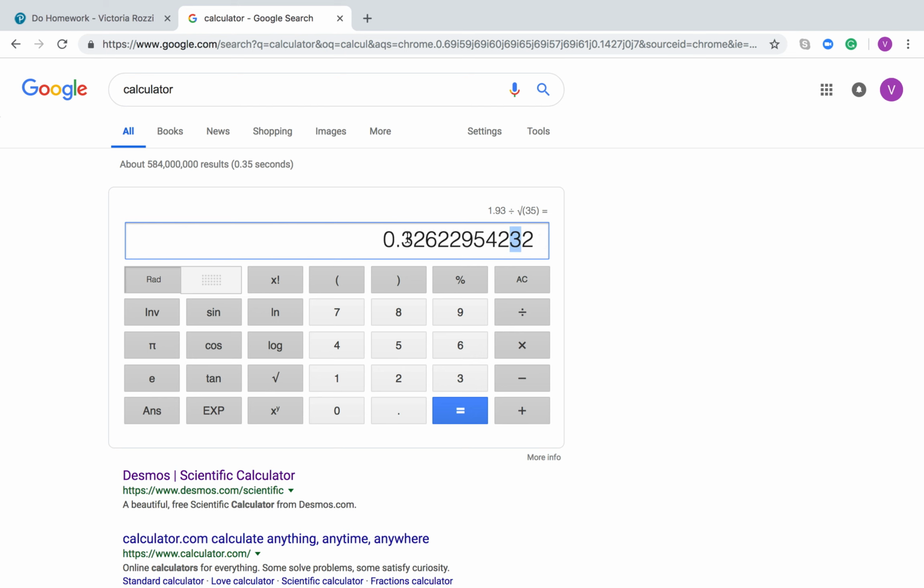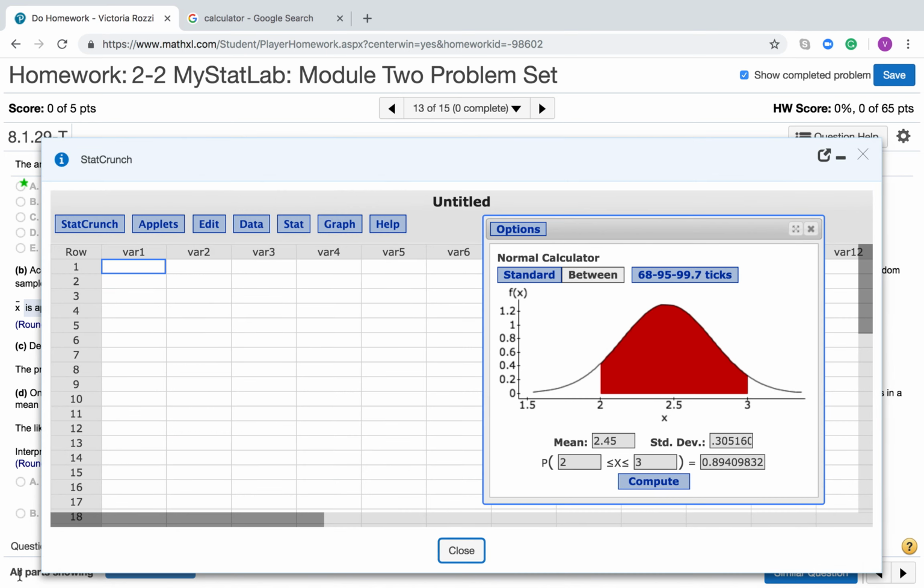So I'm just going to copy and paste this in here. They had said 6 decimal places, I believe. So 1, 2, 3, 4, 5, 6. This is going to round up. So I'm just going to take 7 decimal places. That should be good enough. And I'm going to go back here and copy that in.